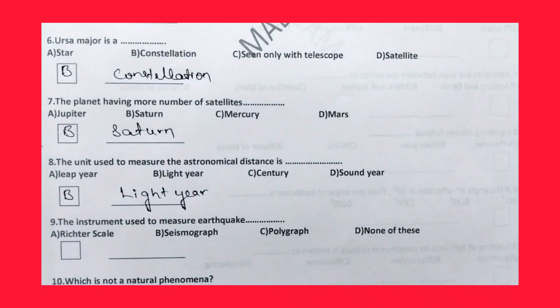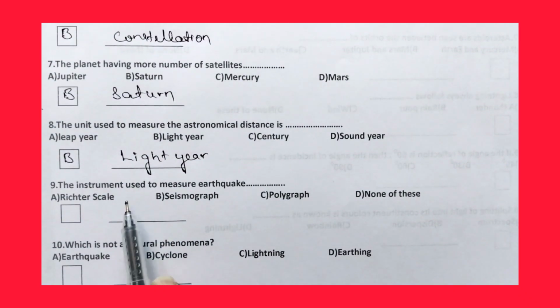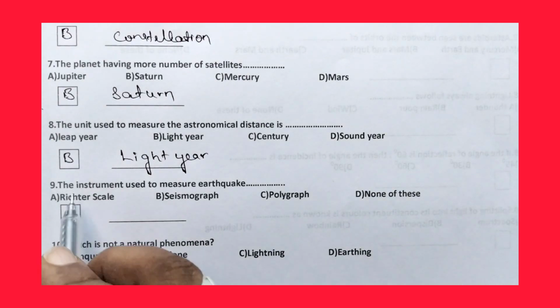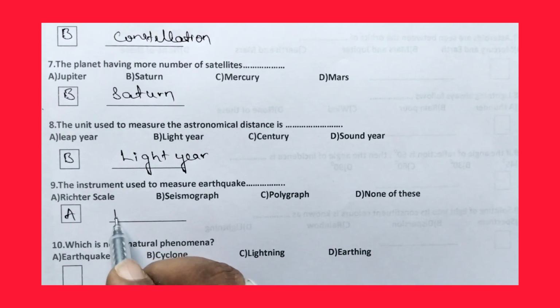Then coming to the ninth question: the instrument used to measure earthquake. What do we use to measure an earthquake? Richter scale, seismograph, polygraph, none of these. The right answer is option A, that is Richter scale.